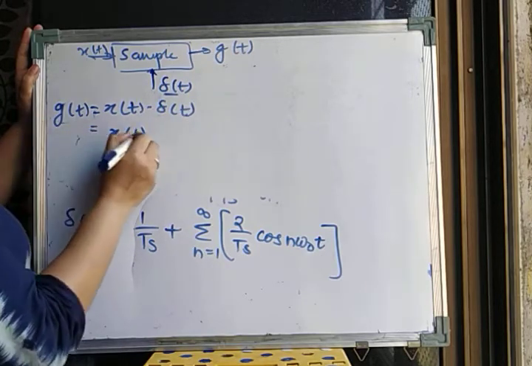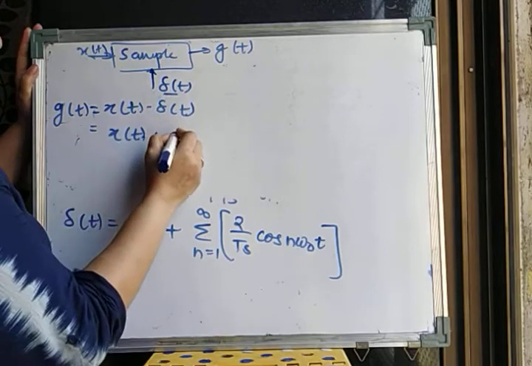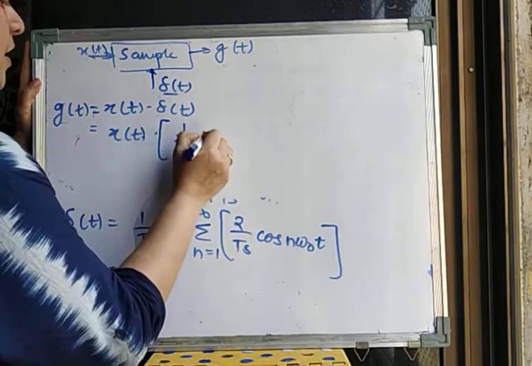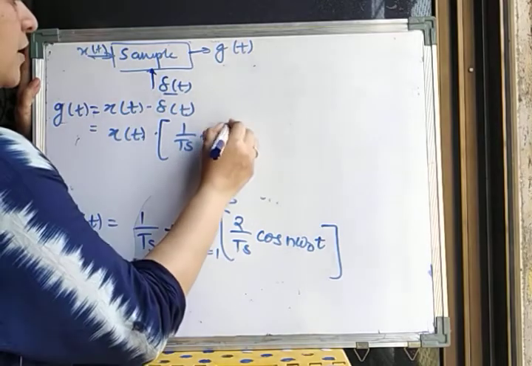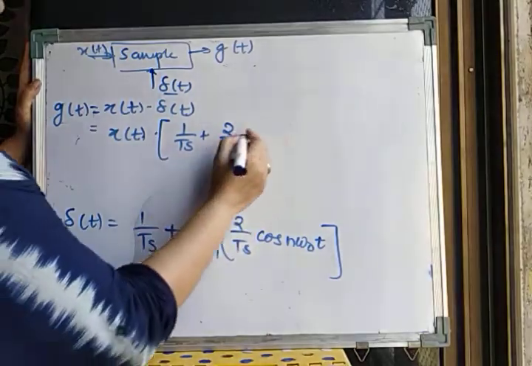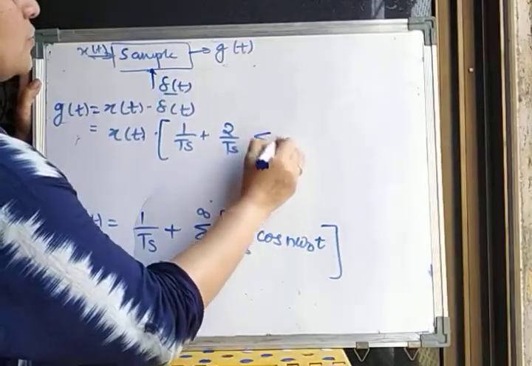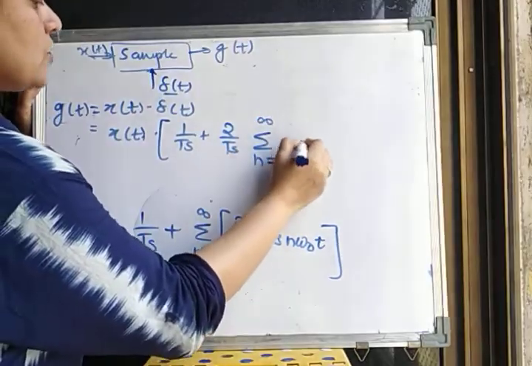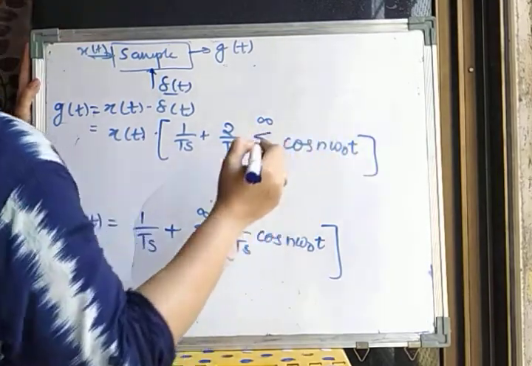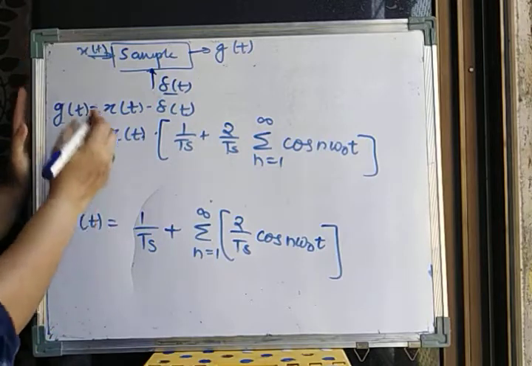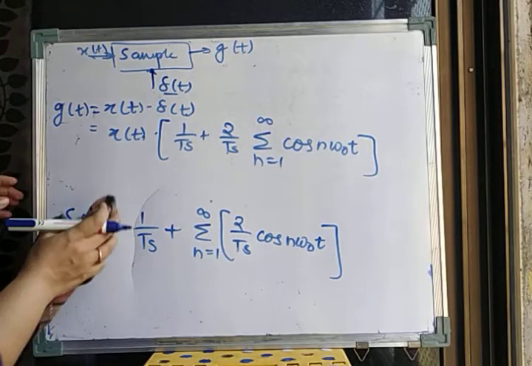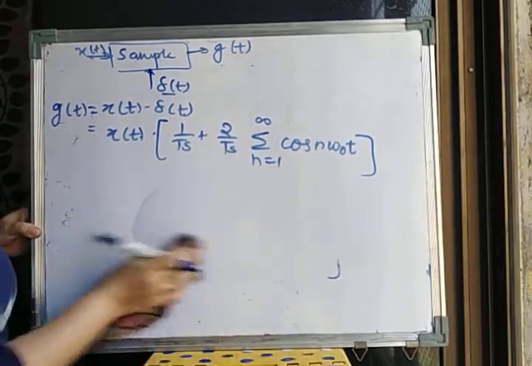I'll just write x of t, and for delta t I'm going to replace this value as 1 upon ts plus, taking the constant 2 upon ts outside, the summation n equal to 1 to infinity of cos of n omega 0 t. So this is the equation of g of t. This is how we can find g of t.